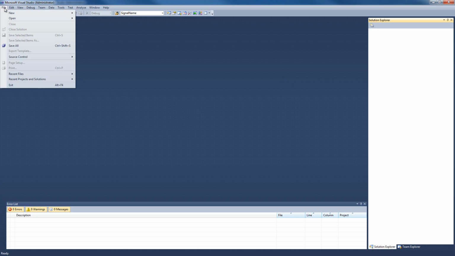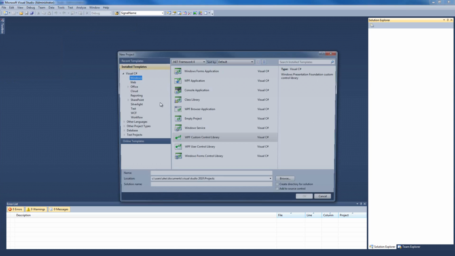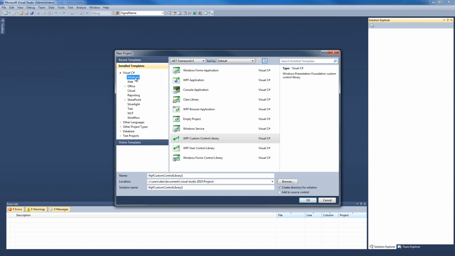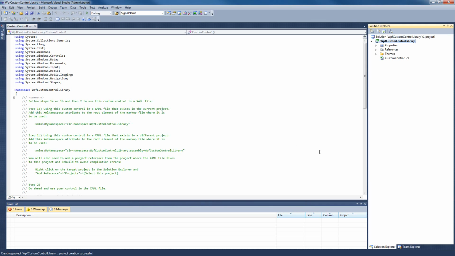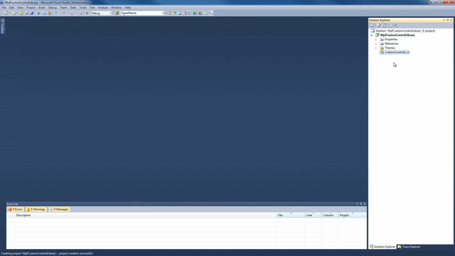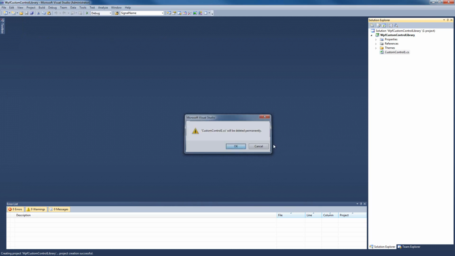So I'm gonna select File, New Project. I'm gonna select Windows over here and WPF Custom Control Library. And I'm gonna name it just like it is. I'm gonna delete the one at the end and press OK. So this is our control library in WPF. We can close the CustomControl1.cs and even delete it because we don't need it anymore.